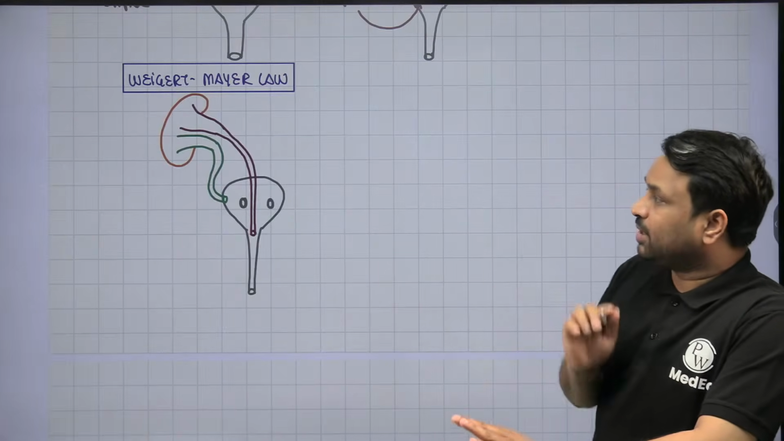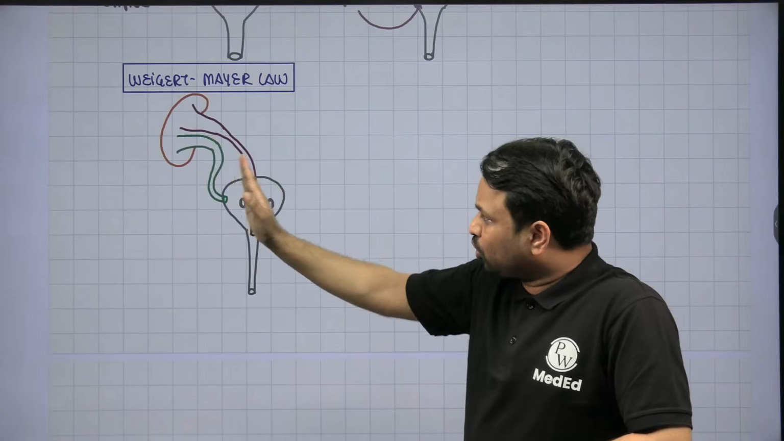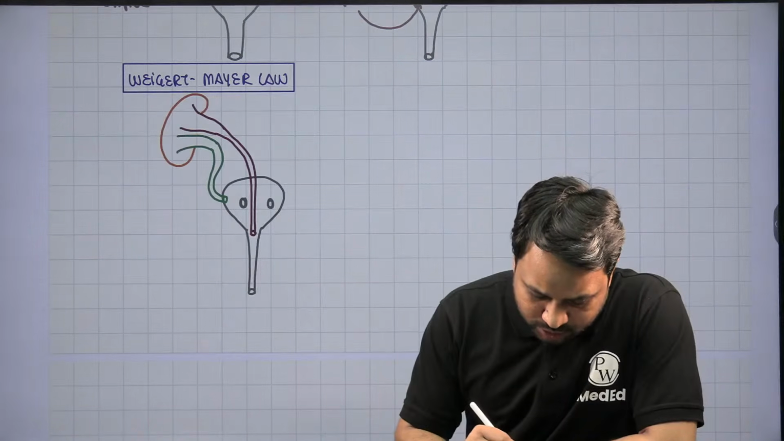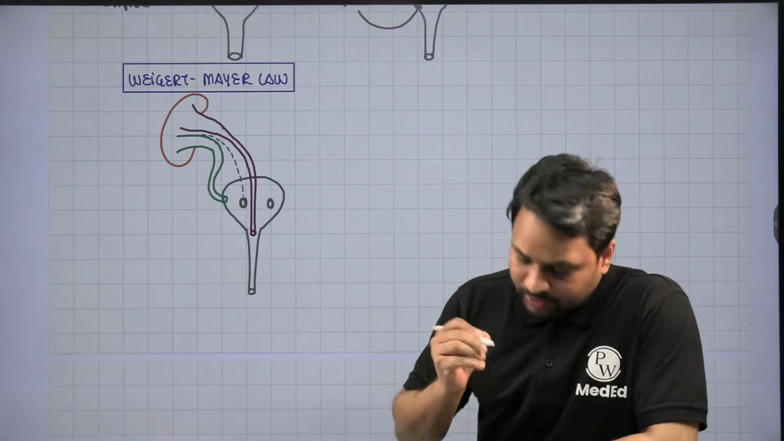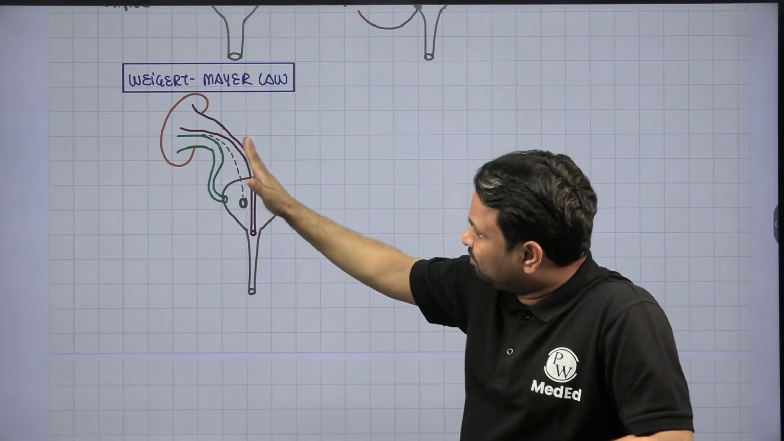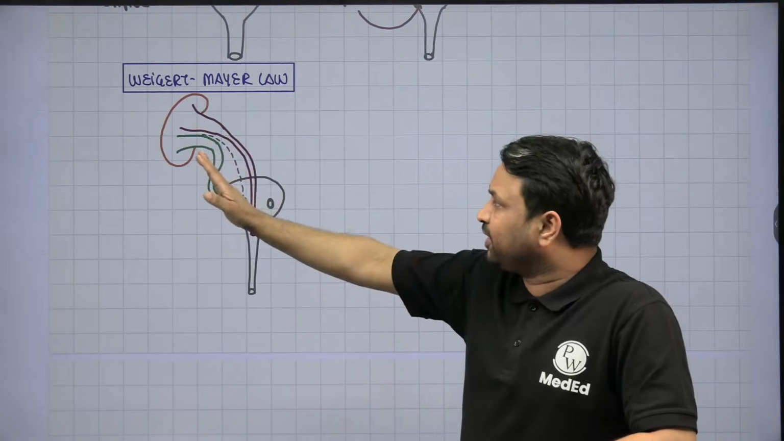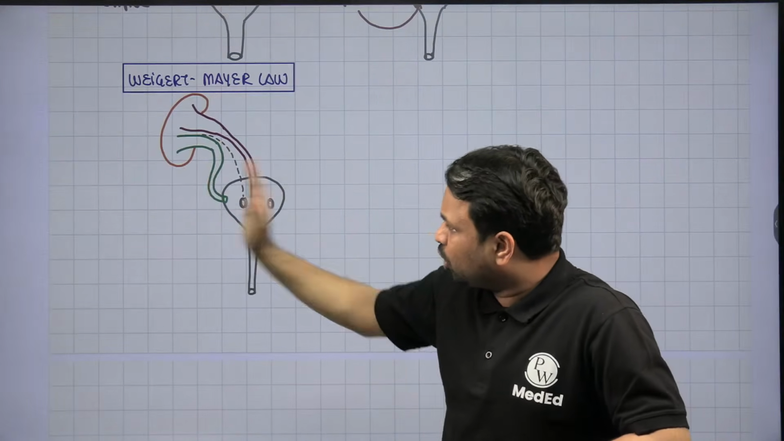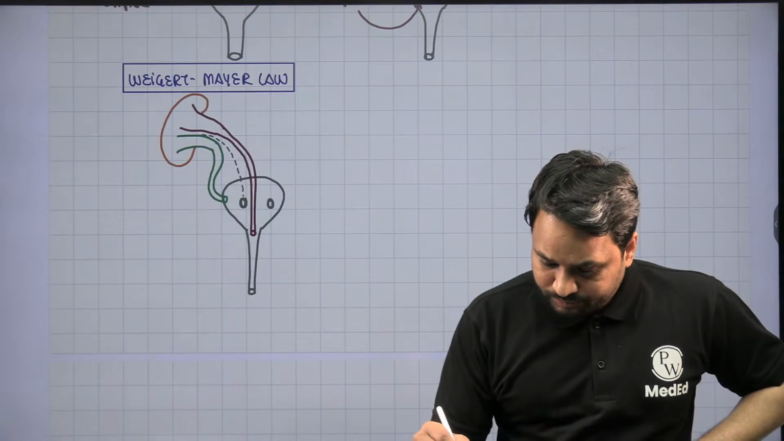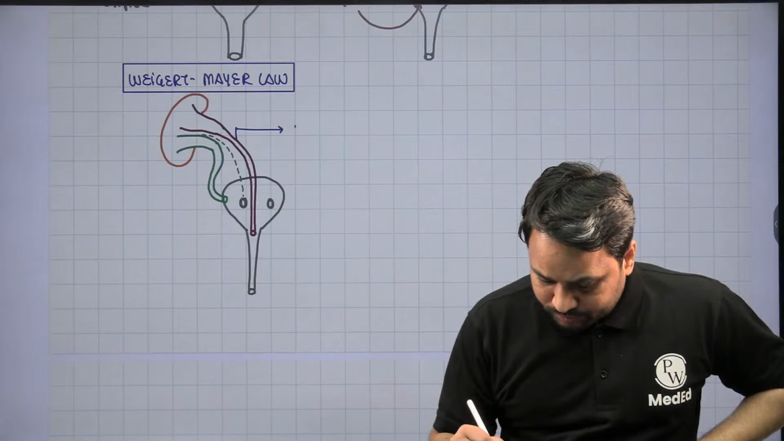Okay, so this is your Weigert-Meyer law. It is trying to say that the ureter coming from above will be a little more medial, right? If you look at the normal orientation of the ureter, compared to the normal orientation, the upper pole ureter will be more medial with more distal opening. The one arising from the inferior pole will be very lateral with proximal opening. So according to the Weigert-Meyer law, the ureter arising from the upper pole